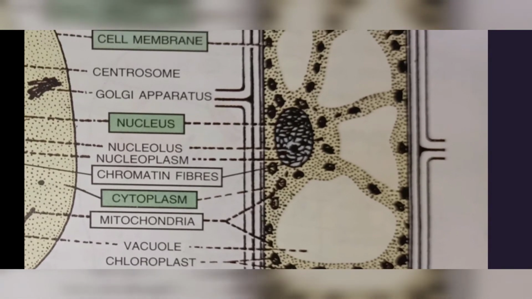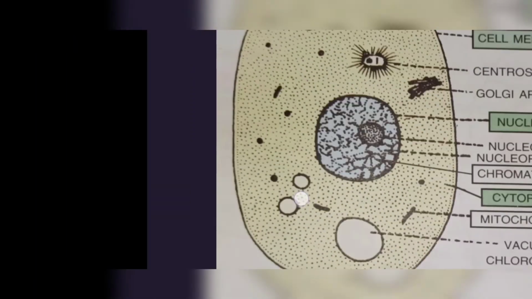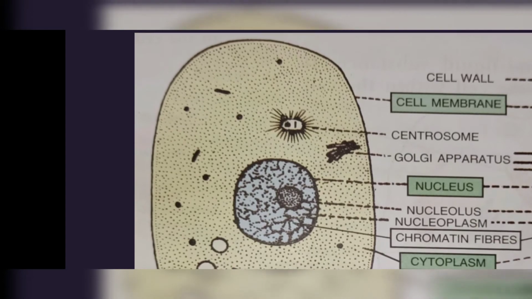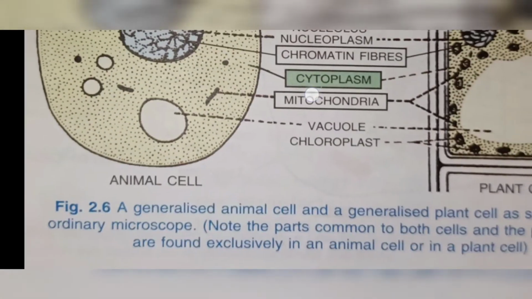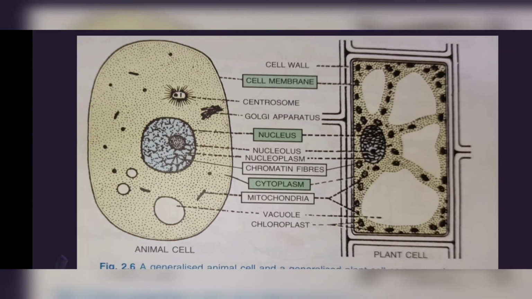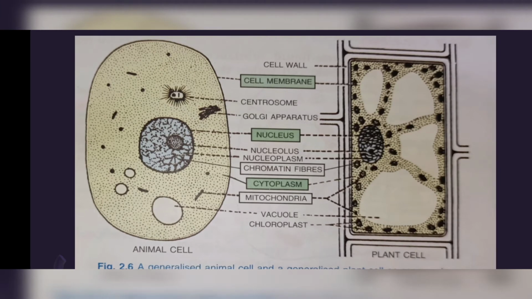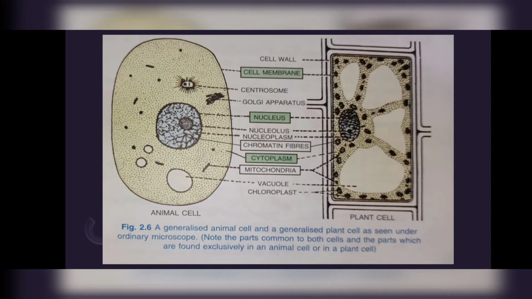You can see black dots in the plant cell and black organisms or dots in the animal cell. So they contain cell organelles too. Cell organelles have different types and different names, performing different functions, so we will discuss them later. Both plant and animal cells are generalized cells.